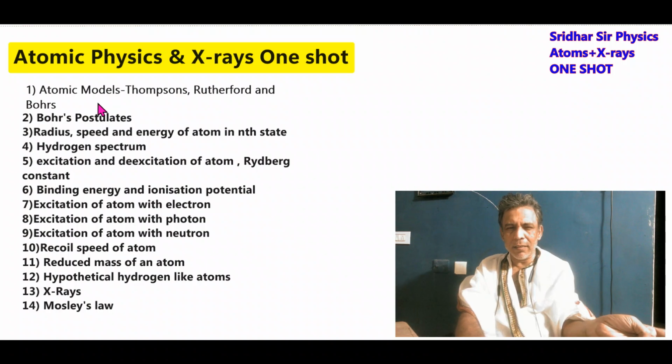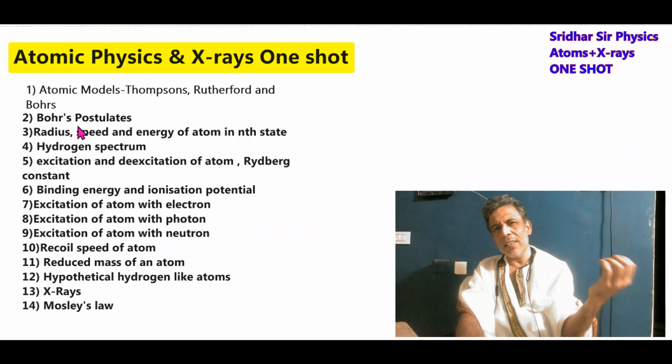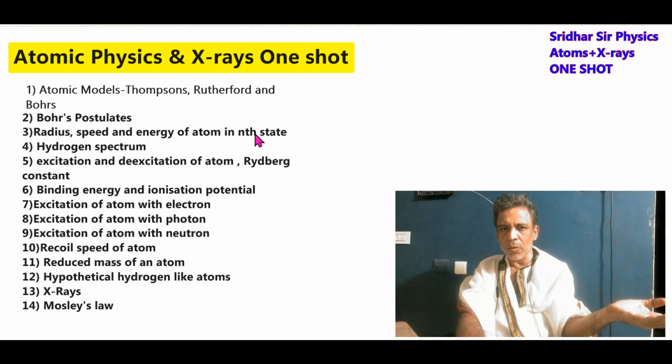So we have discussed the basic earlier atomic structures like Thomson's atomic model, Rutherford atomic model, then Rutherford alpha scattering experiment. Then we entered into the Bohr model, Bohr postulates. Then in the Bohr postulates, how to find the radius of the nth Bohr orbit, speed of the nth Bohr orbit, energy of the nth Bohr orbit, then hydrogen spectrum, then how that hydrogen spectrum is a line spectrum. Then we discussed the excitation and de-excitation of atom. What do you mean by Rydberg constant? Then binding energy and ionization potential.